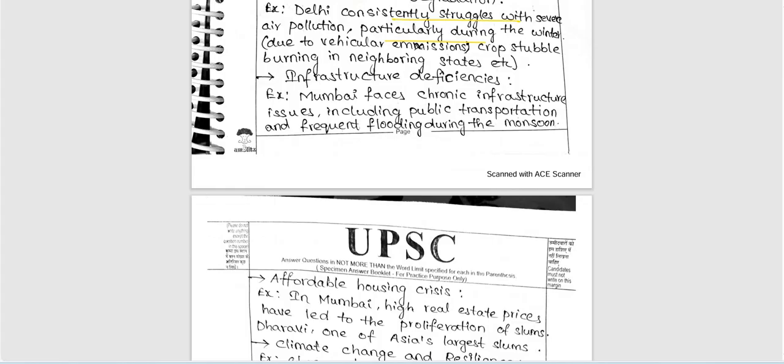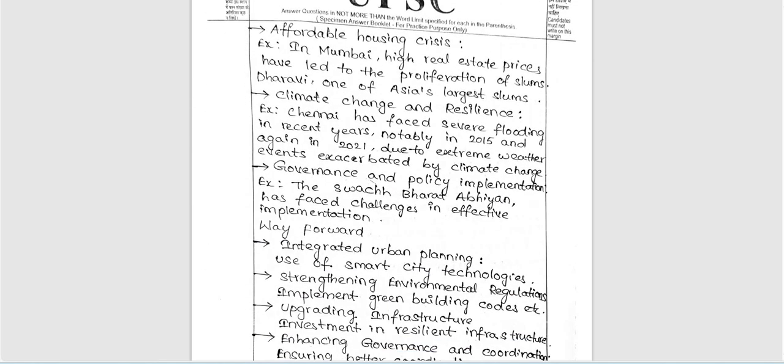Next, infrastructure deficiencies. Mumbai faces chronic infrastructure issues, flooding, recent issues. Next, we have the affordable housing crisis in Mumbai. High real estate prices also we are seeing, especially Dharavi, one of Asia's largest slums. Climate change and resilience, Chennai is included here. Governance and policy implementation issues, that is, Swachh Bharat Abhiyan has faced challenges, especially in implementation.